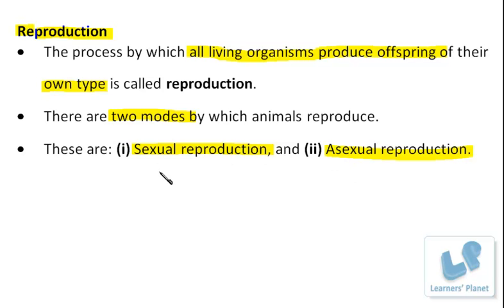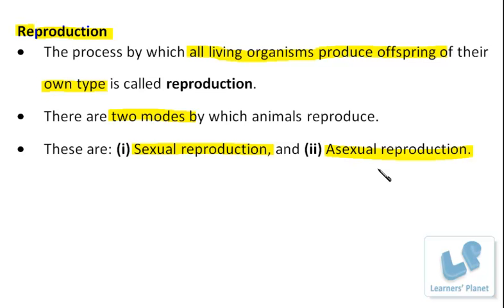So the basic difference is that in sexual reproduction, as the name suggests, sexual parts of our body are involved. Whereas in asexual reproduction, the prefix suggests the absence. So in this case, there is no involvement of the sexual parts of the body. Now, if we are focusing on these two things, then how is it taking place? So one by one we will discuss each type of process, and we'll try to understand the basic phenomena or the basic characteristic features of each type.